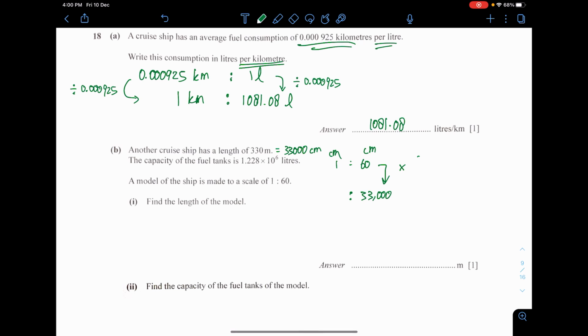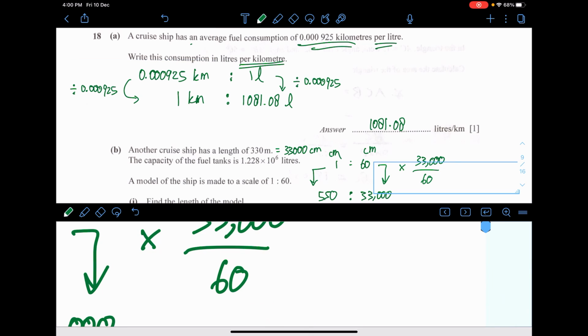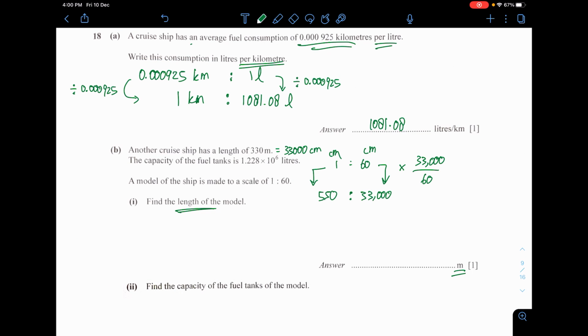Times it by 33,000 over 60. Because you take 60 divided by 60, you get 1, and then 1 multiplied by 33,000. That's how you get the number. Of course you do the same thing for the other side. Use calculator here. I'll get 550 centimeter. So then the length of the model, the question asks you to put it in meter, so then I get 5.5 meter.